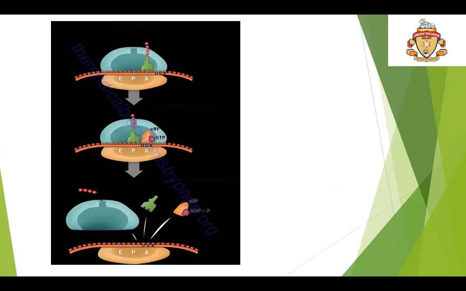So in this step, you can see at the A site, you'll encounter release factors with GTP. After the encounter, there is a removal of the polypeptide chain. The blue color is the large subunit of the ribosome, and the green color is the tRNA. The release factor releases everything: all the factors, the tRNA, the ribosome, and the polypeptide.